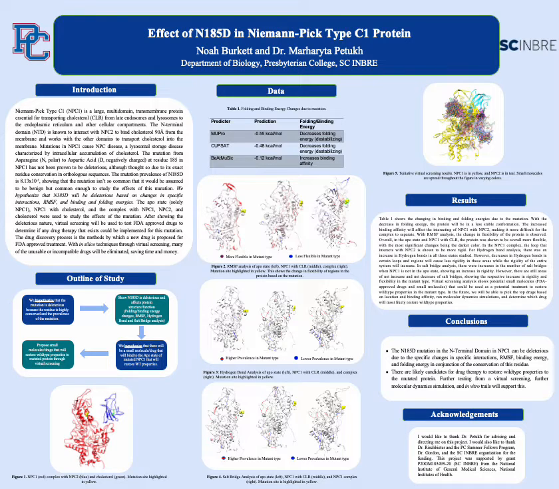The main hypothesis of this study is that the mutation from asparagine to aspartic acid at residue 185 will be deleterious based on changes in specific interactions, RMSF, and binding and folding energies. We used 3 states to test this hypothesis: the apostate with just NPC1, a complex with NPC1 and cholesterol, and lastly a complex with NPC1, NPC2, and cholesterol.